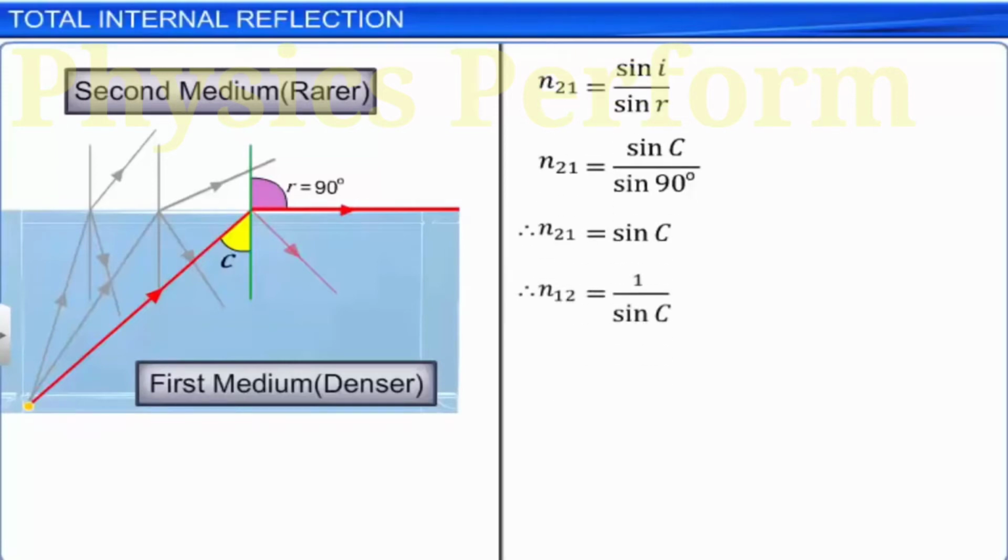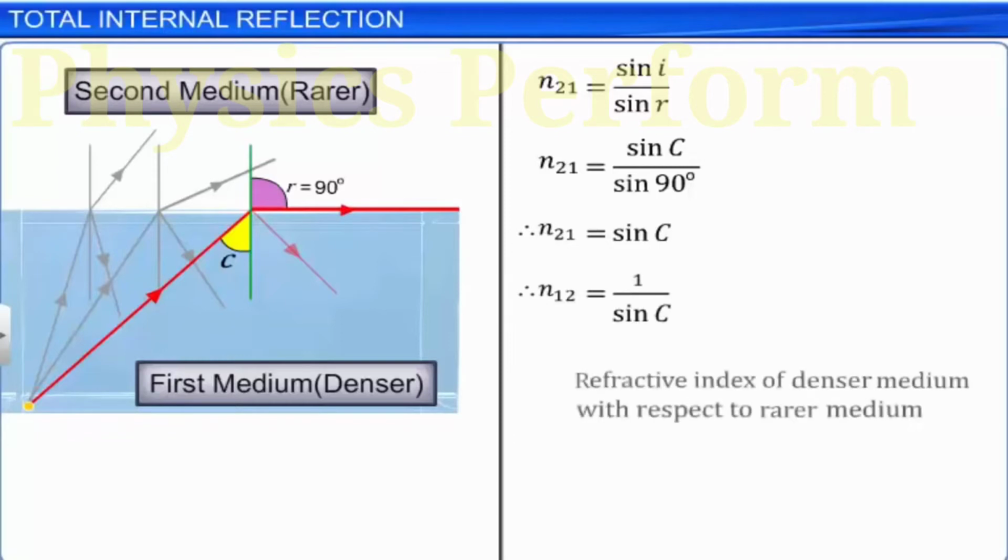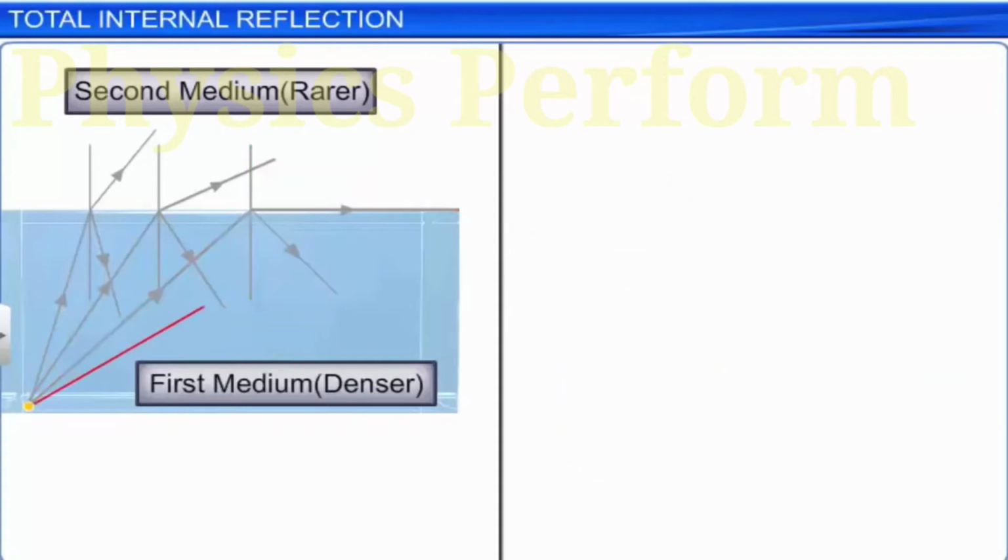If the angle of incidence is made larger than the critical angle, the incident light cannot refract to the rarer medium and is completely reflected back into the denser medium. This is known as total internal reflection. Since there is no transmission of light to rarer medium, light gets completely reflected back to the denser medium.